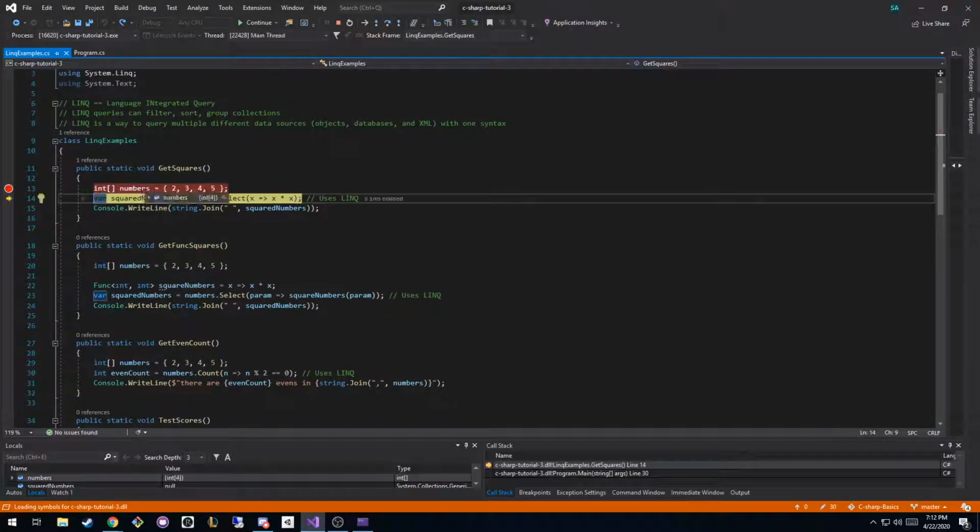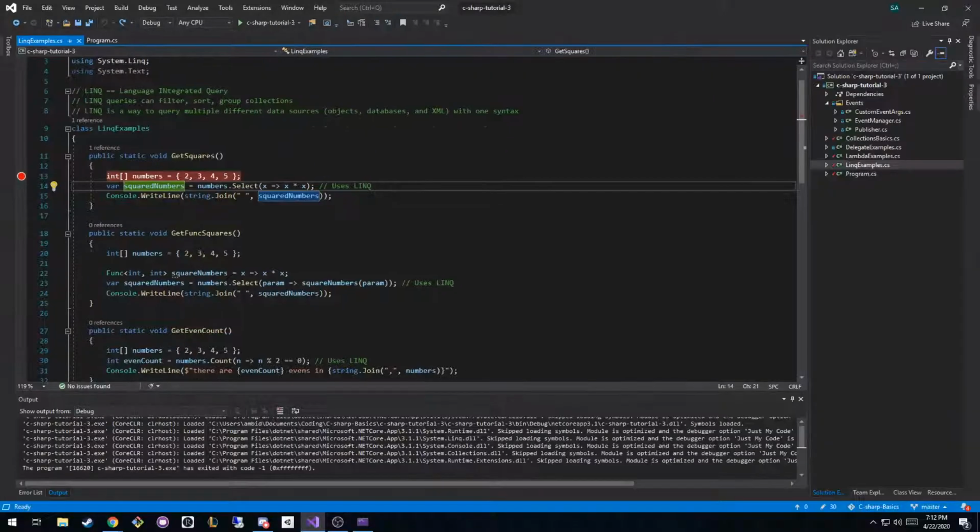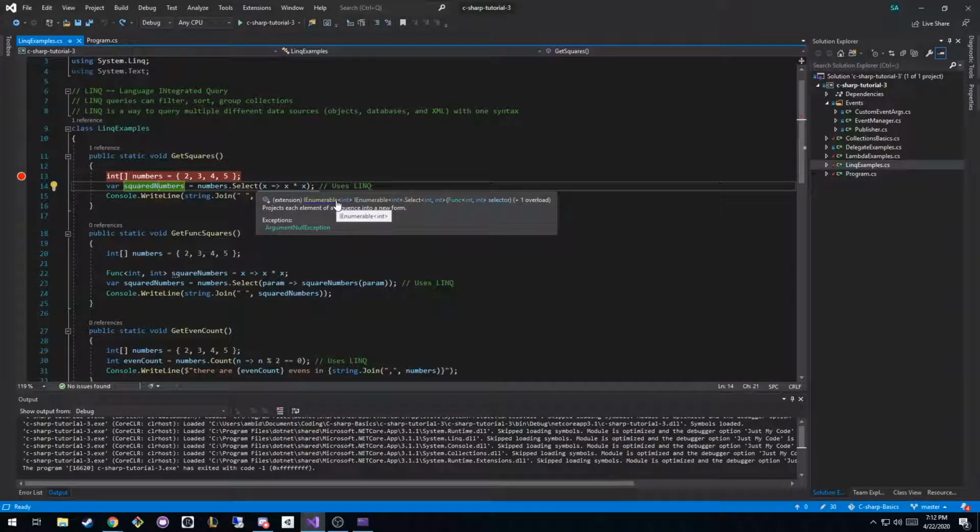We create our numbers array, so we can hover over it and see what's inside of it: 2, 3, 4, 5. Now when we select through the numbers, you can see when we're done, the squared numbers are the output. The weird part is what select returns. If you hover over select, what does it return? It returns an IEnumerable that's holding integers, right? So it's returning something that can be looped over that's holding integers.